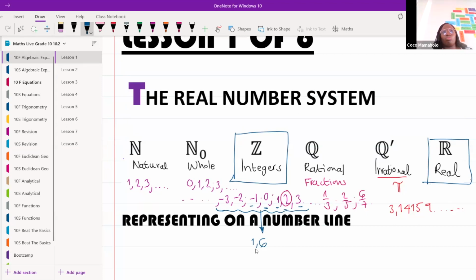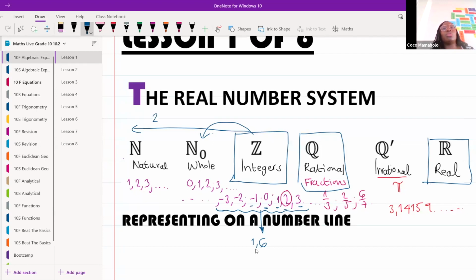Yes or no? Okay, I'm going to give you a hint. The correct answer is no. It doesn't count, because integers come from whole numbers, and whole numbers can't be your comma somethings. Our comma somethings only come in when we write fractions. So everything on this side of my number line must always be a whole number.